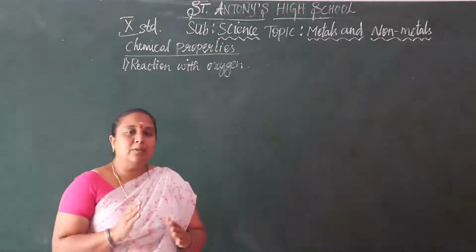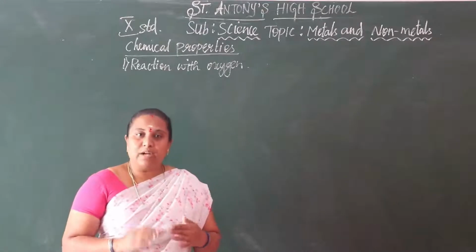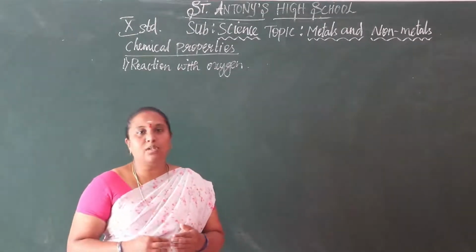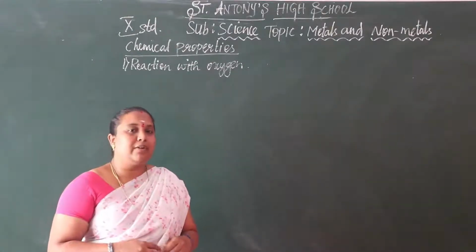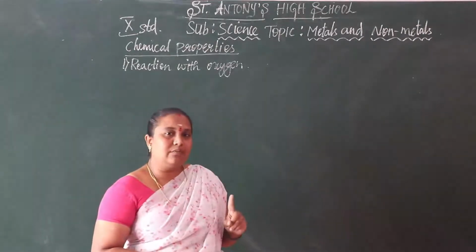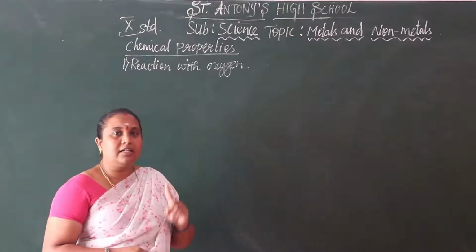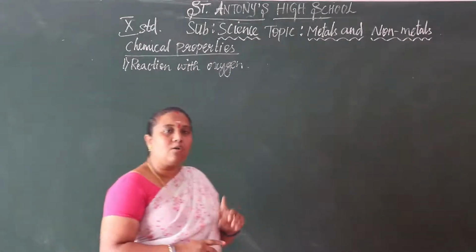It is given in your textbook. Read the textbook thoroughly. If you read it again and again, you can understand the concepts. Let us see the chemical properties one by one. So the first one, reaction with oxygen. Metal reacts with oxygen, it gives metal oxide.